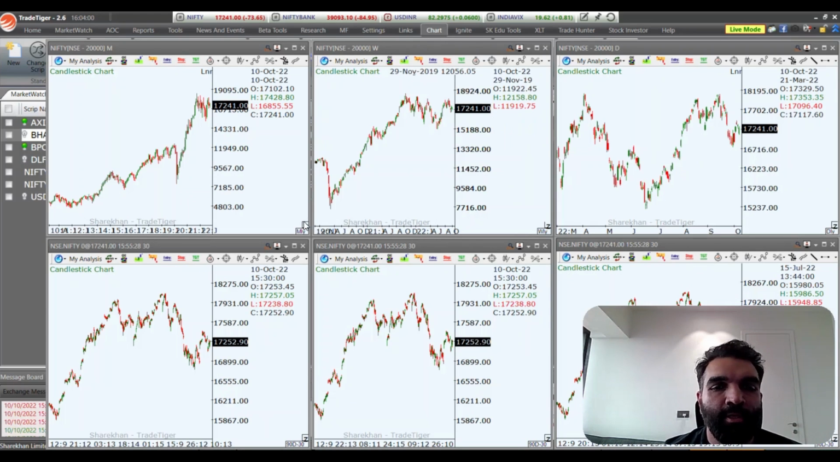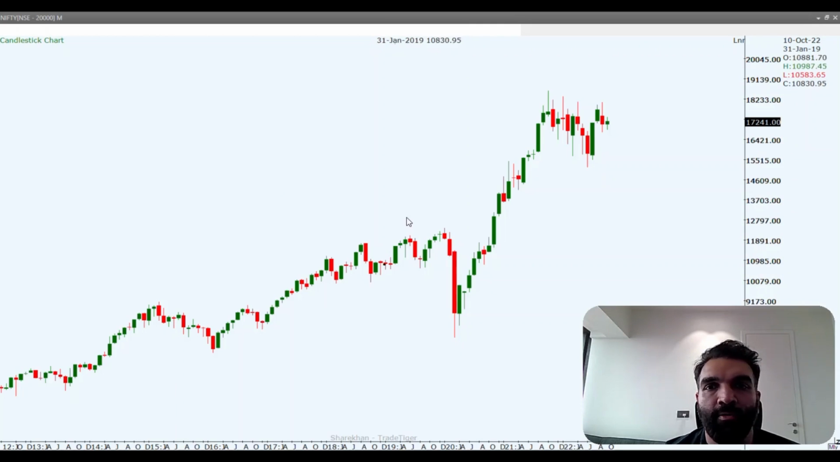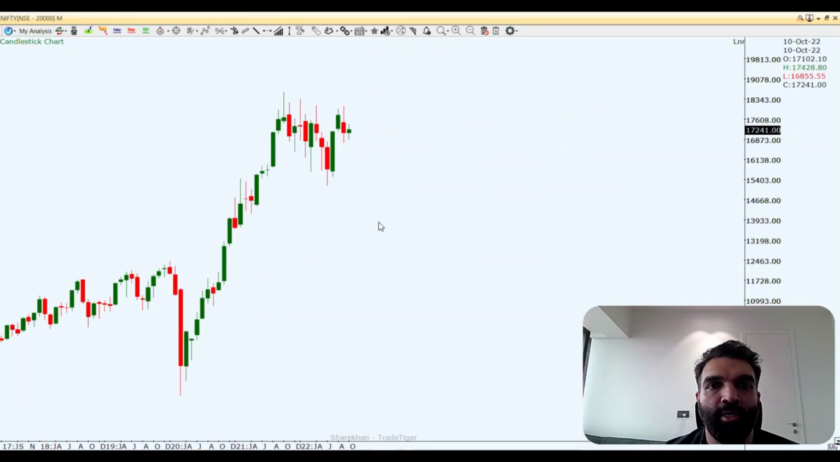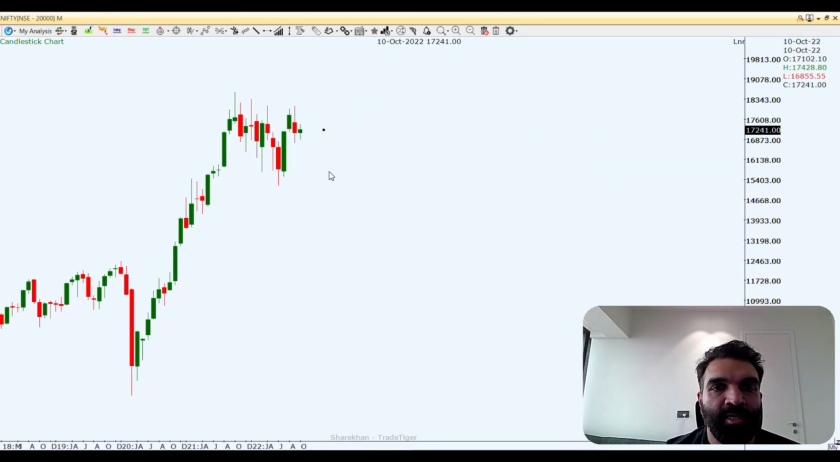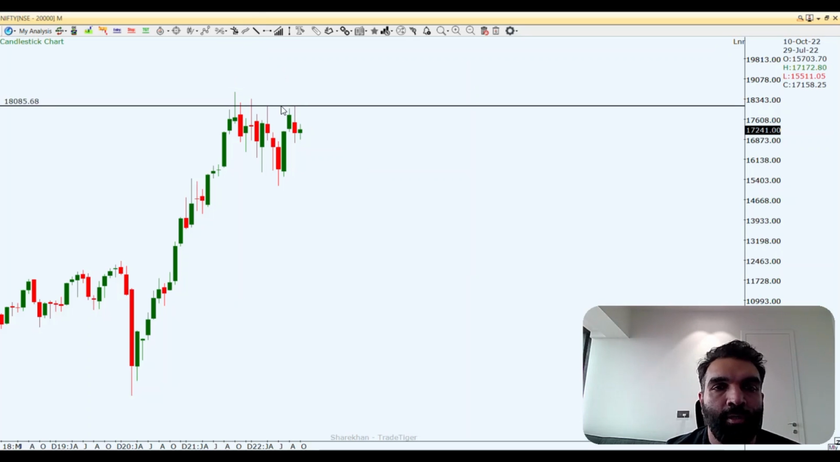So let's start with the Nifty chart, and as we always start our analysis from the monthly chart, we are seeing the same price action: when the price comes closer to the highs, we are seeing rejection. So this becomes a very crucial point of resistance for the market. And if you look at the bottom, Nifty is still holding this monthly demand zone.